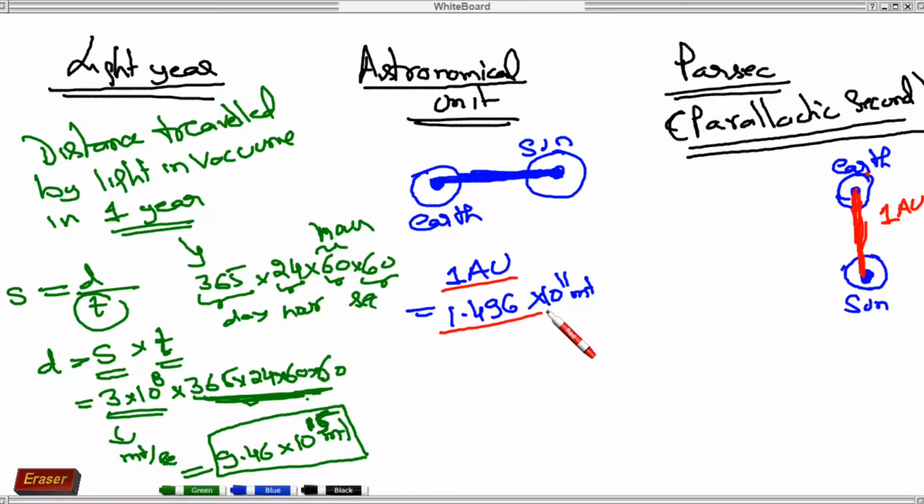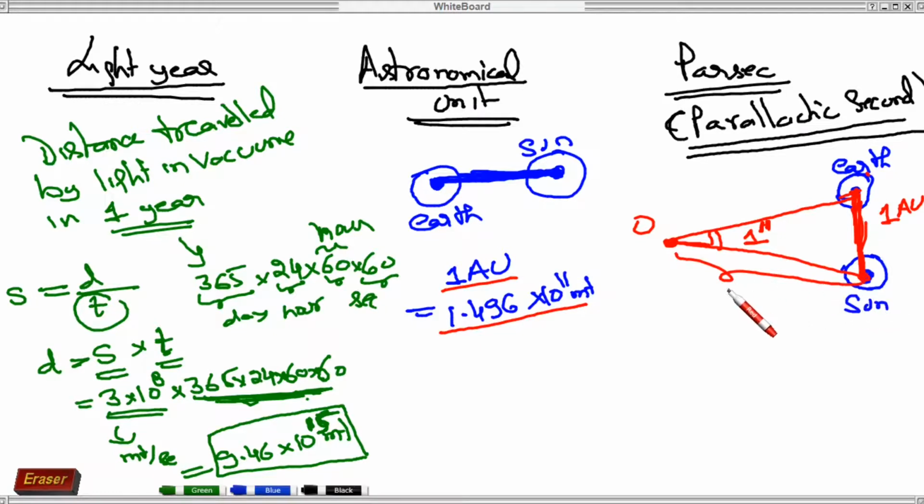Suppose at some point O, the lines joining these two make an angle of 1 second. Then this is 1 parsec.